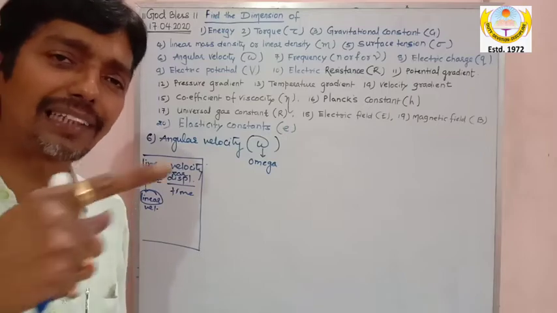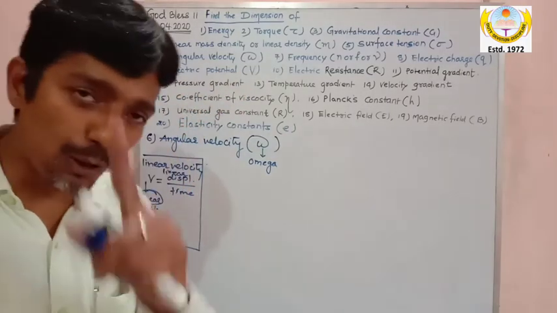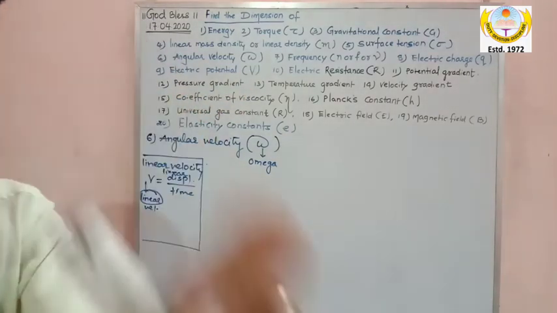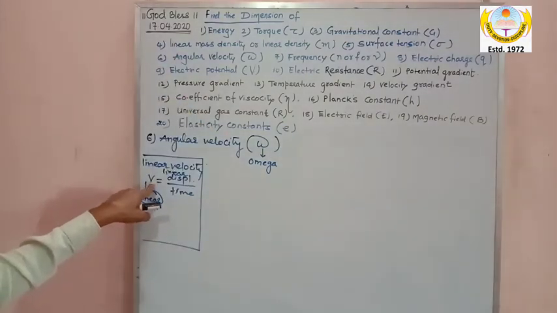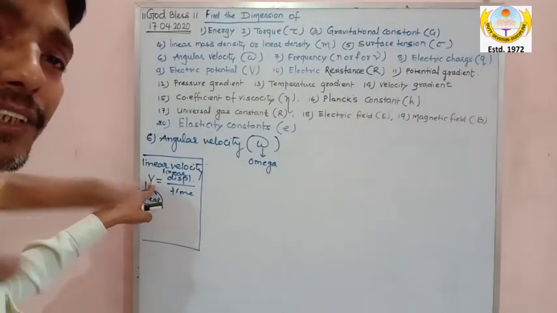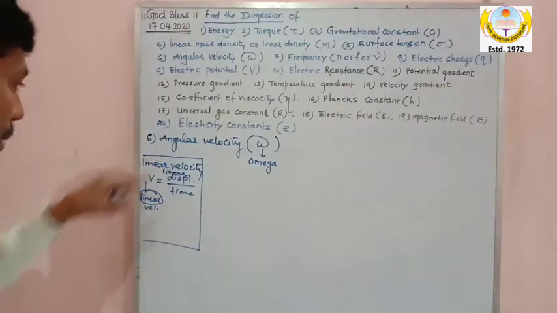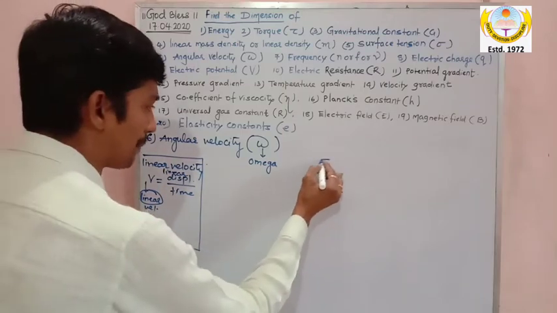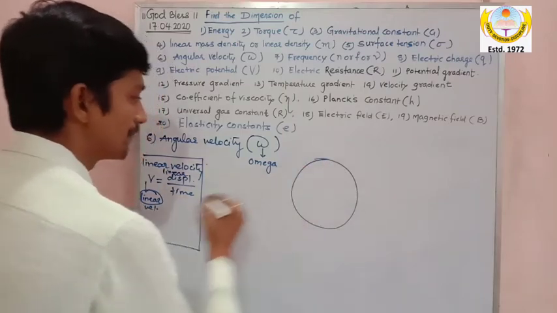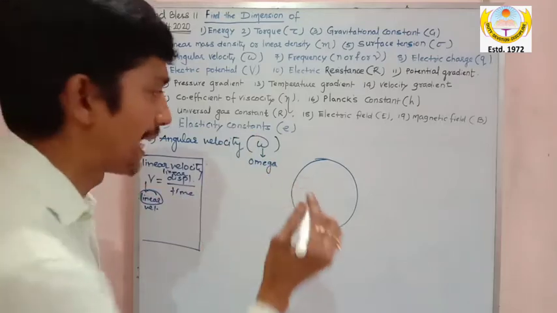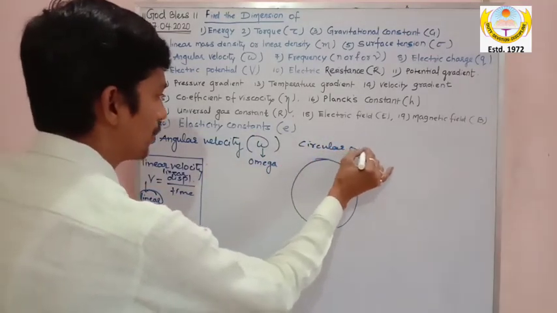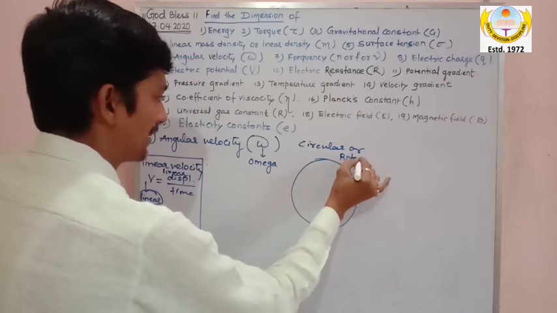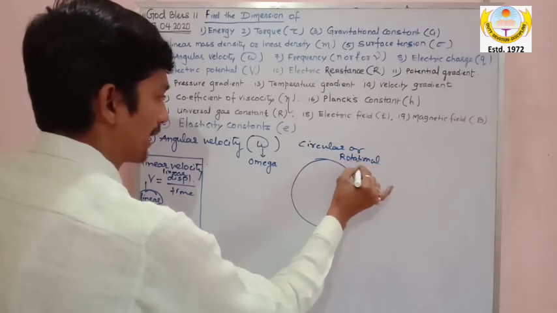Linear मतलब straight line. So my dear, I think you must have understood that this velocity which you studied from class 6 is nothing but for linear, that is straight line motion. But now my dear, when we study circular motion or when we study rotational motion, here I am writing circular or rotational motion. Please, this topic is very important. Rotational motion.